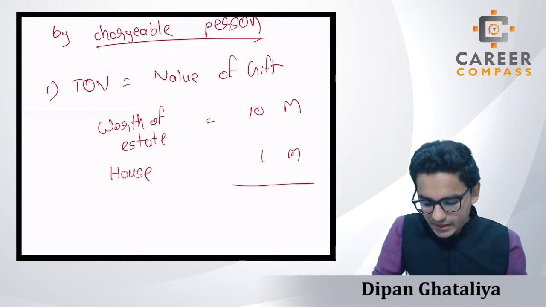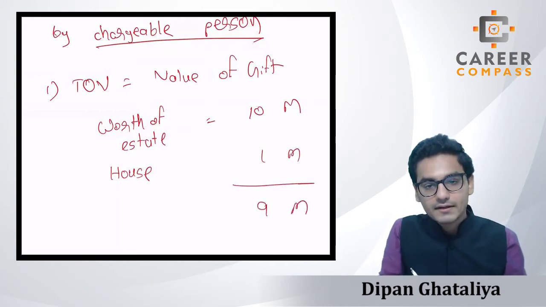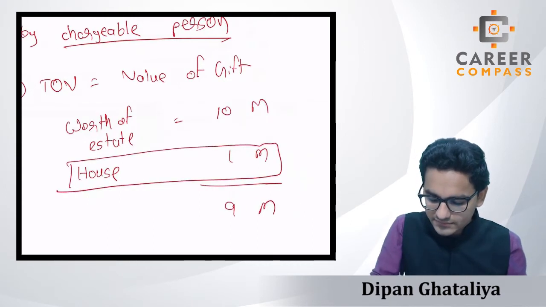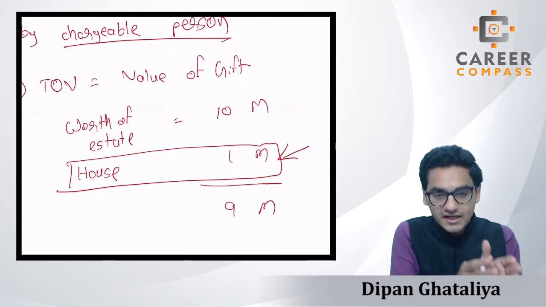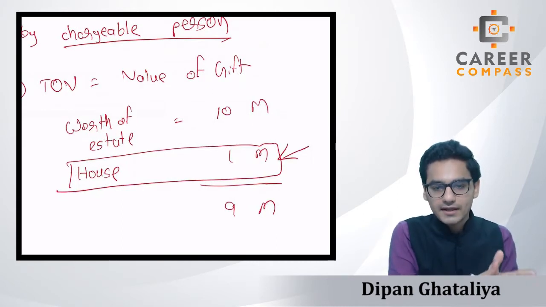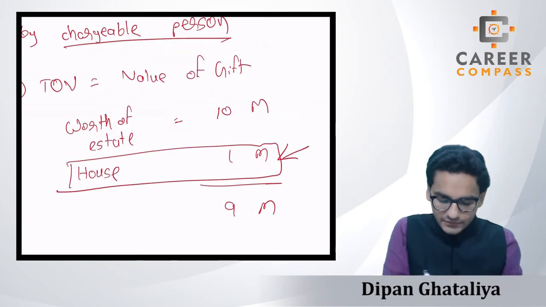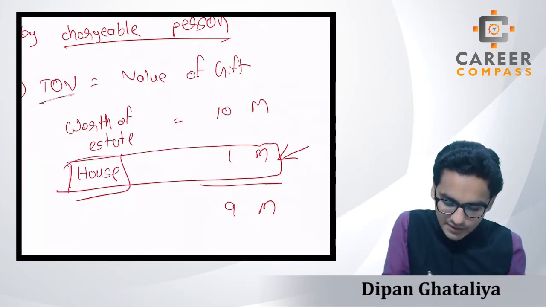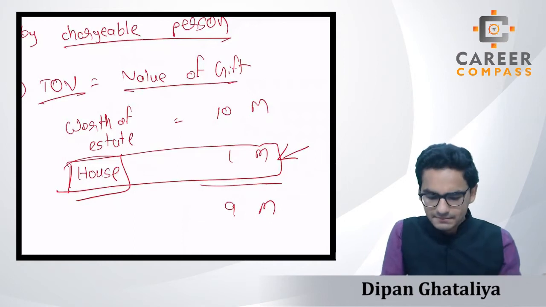Then you are now left with assets worth 9 million, right? So we can say that the 1 million is your transfer of value. You have transferred 1 million of value to your son in the way of the house, right? So transfer of value, we can say, is simply the value of the gift.